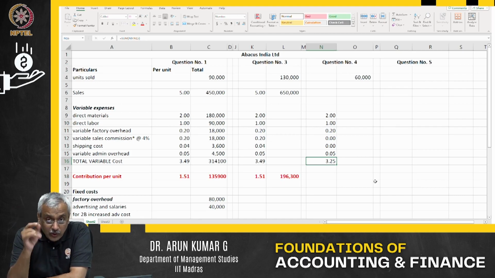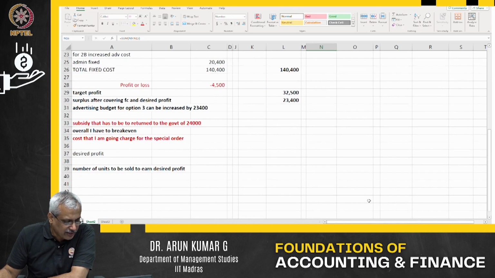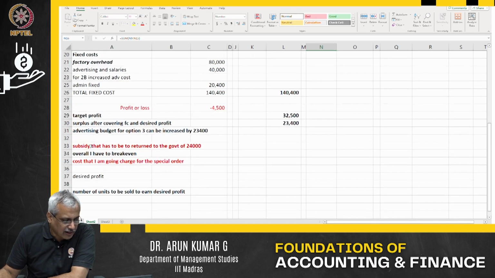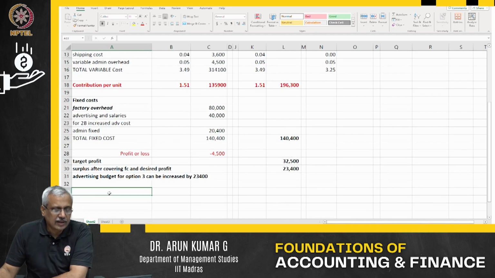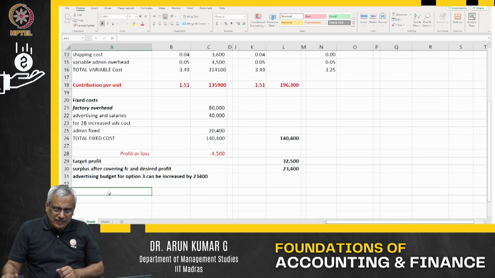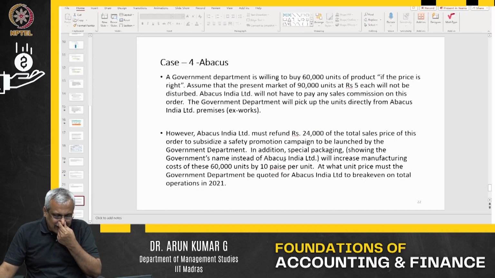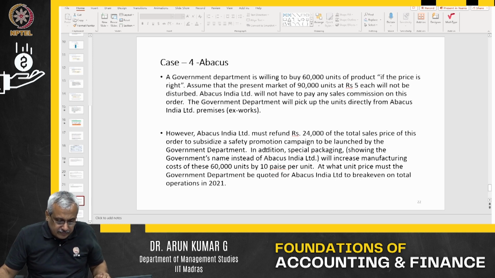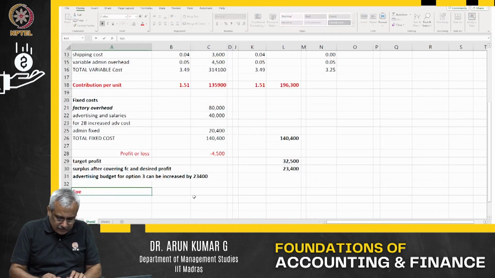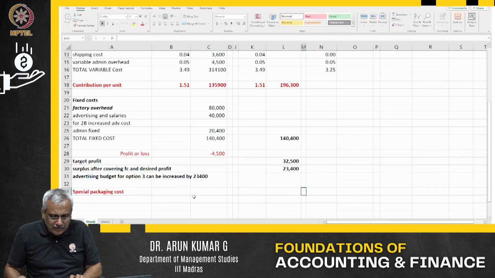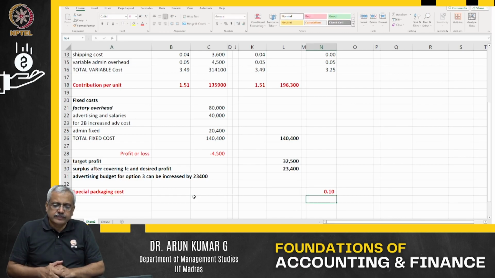Is that all? No. There are other costs that I will have to add to it. Let me start with that. What are the other costs? It says that special packaging with the government's name is going to increase the manufacturing cost. Now let us look at the special packaging cost. Special packaging cost for this unit is going to be 0.10.